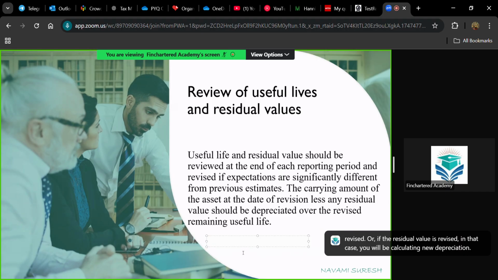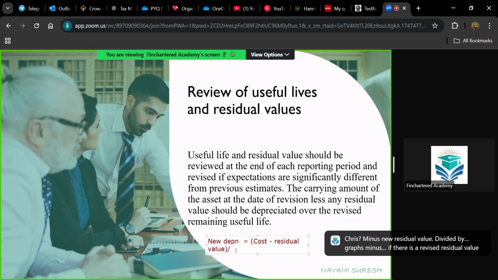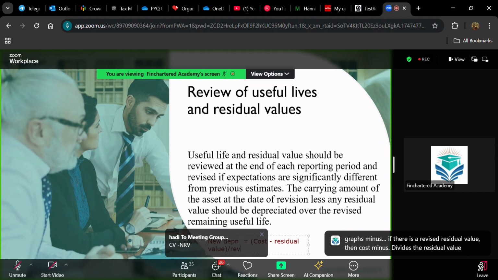New depreciation equals cost minus new residual value, divided by the revised remaining useful life. Okay, so that is the new equation.